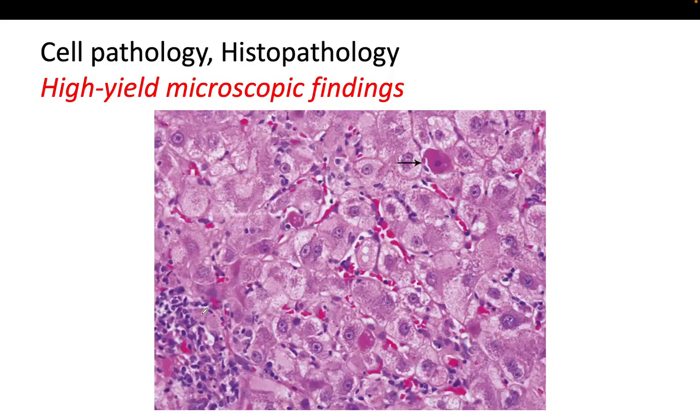We have here apoptotic bodies, and we can see here a big apoptotic body. Probably here's another one, here's another one. They are small, round, eosinophilic fragments of cells. They represent cells that have undergone apoptosis and broken into pieces.